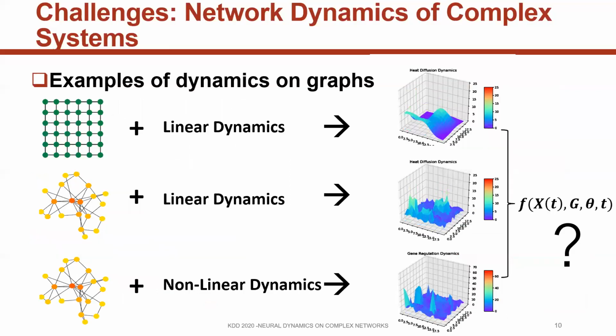Here we illustrate some examples of dynamics on graphs. Given a grid and linear dynamics, we can see relatively smooth and simple dynamics on graphs. However, the same dynamics on a scale-free network show totally different behavior. Furthermore, if we check a nonlinear dynamics on this scale-free network, we can see the dynamics are not stable anymore. It grows over time and becomes very spiky. Thus, how to model network dynamics is very difficult.